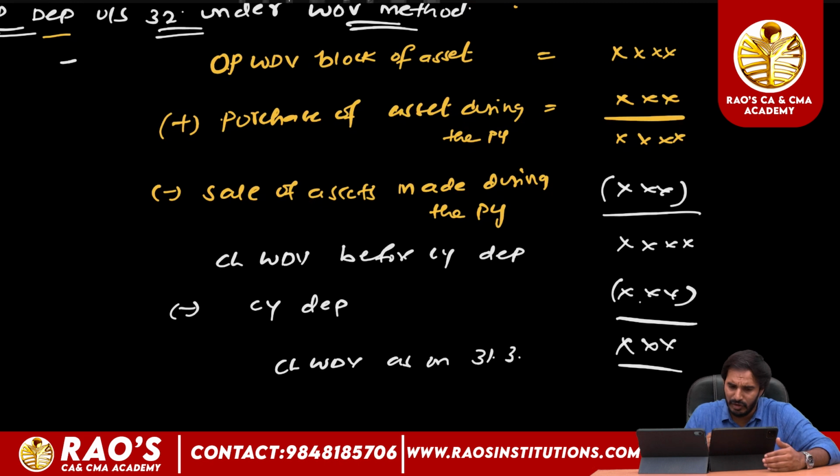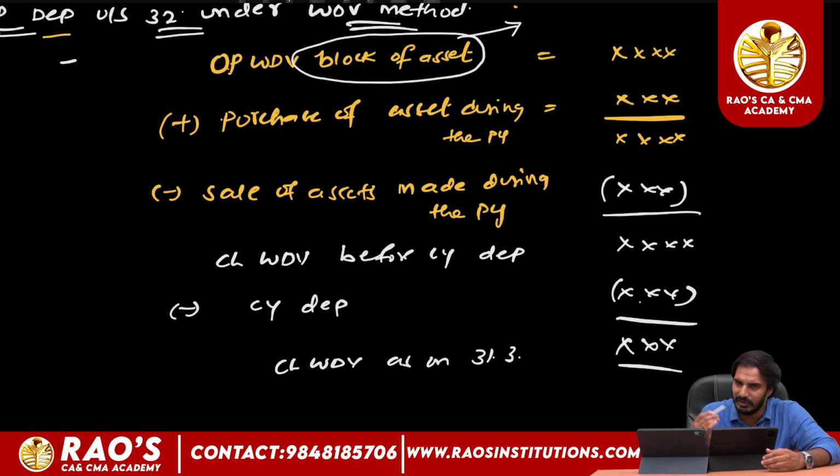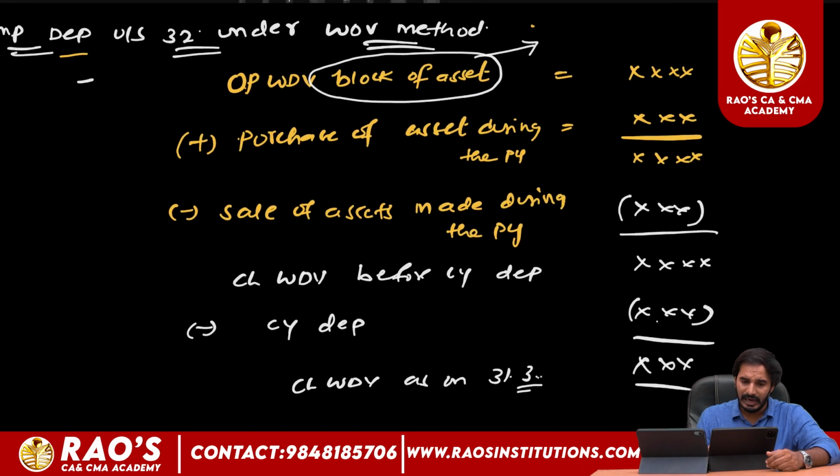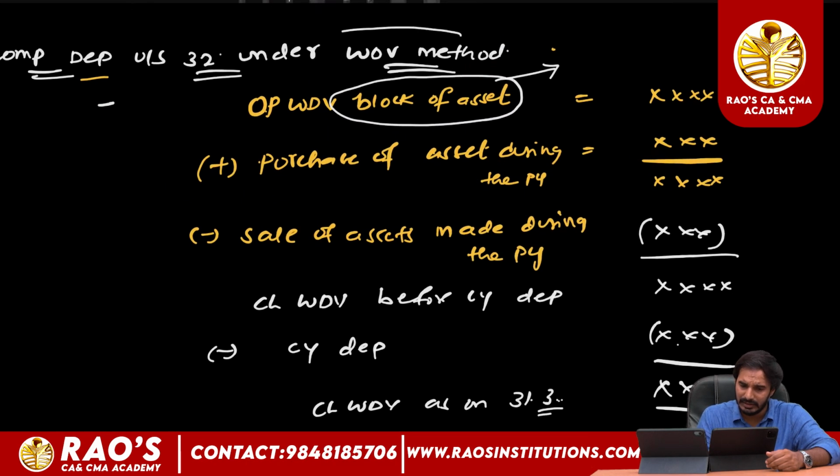So opening WDV value of block of asset. Sir, what do you mean by block of asset? We have made a detailed discussion in the previous video, and we'll add the purchase of asset made during the previous year. From that, we will reduce the sale of asset made during the previous year. Then we will get closing WDV value before current year depreciation. Thereafter, we will reduce current year depreciation. After that, whatever value you get is called the closing WDV value as on 31st March. And in this manner, we will calculate the depreciation under WDV method.